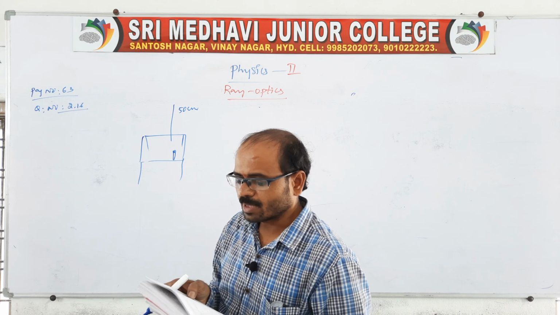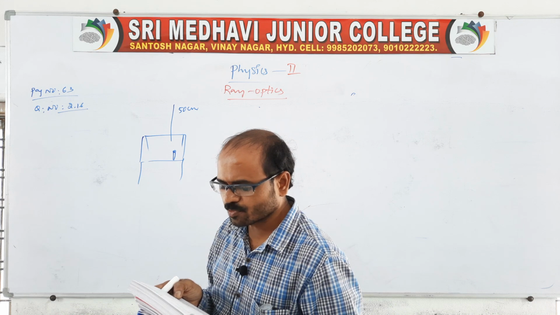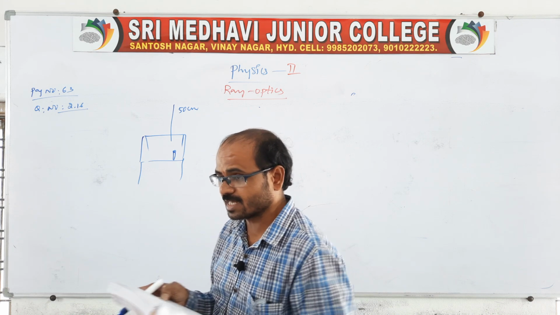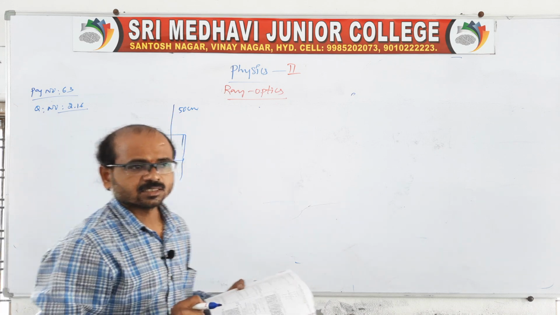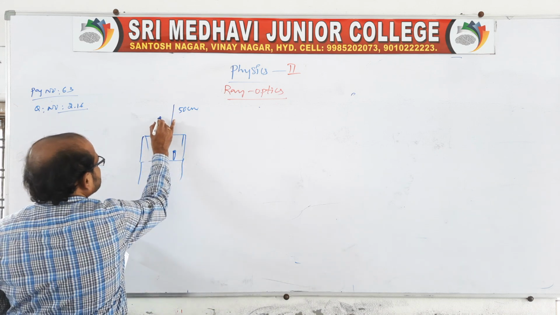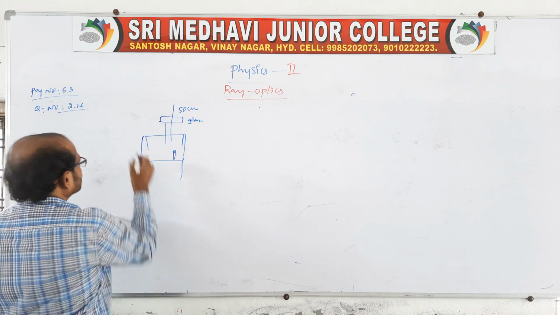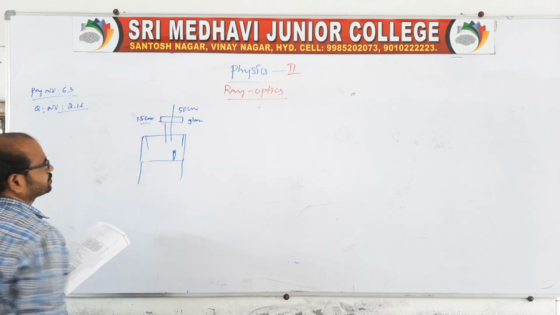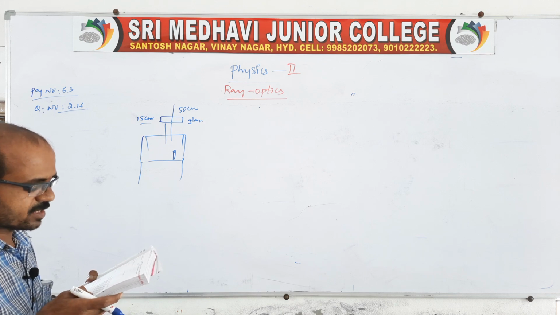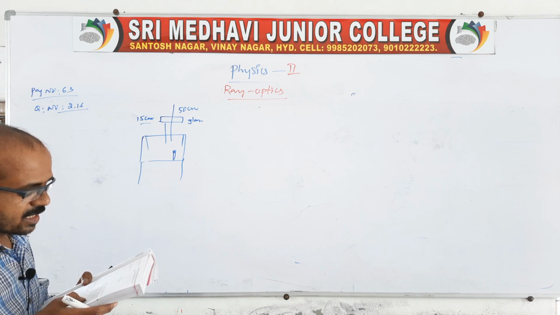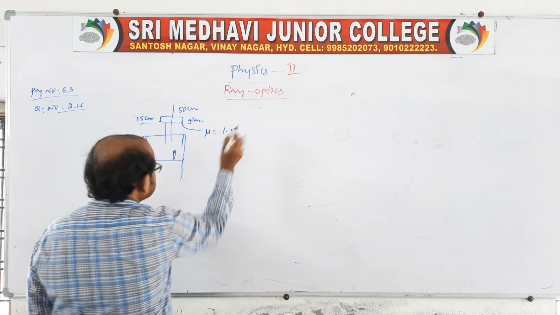By what distance would the pin appear to be raised if it is viewed from the same point through a 15 centimeter thick glass? When we view with the eye without any glass, and now we use one glass, the thickness of the glass is given as 15 centimeter, and it is parallel to the table. The refractive index of this glass is given, mu equal to 1.5.